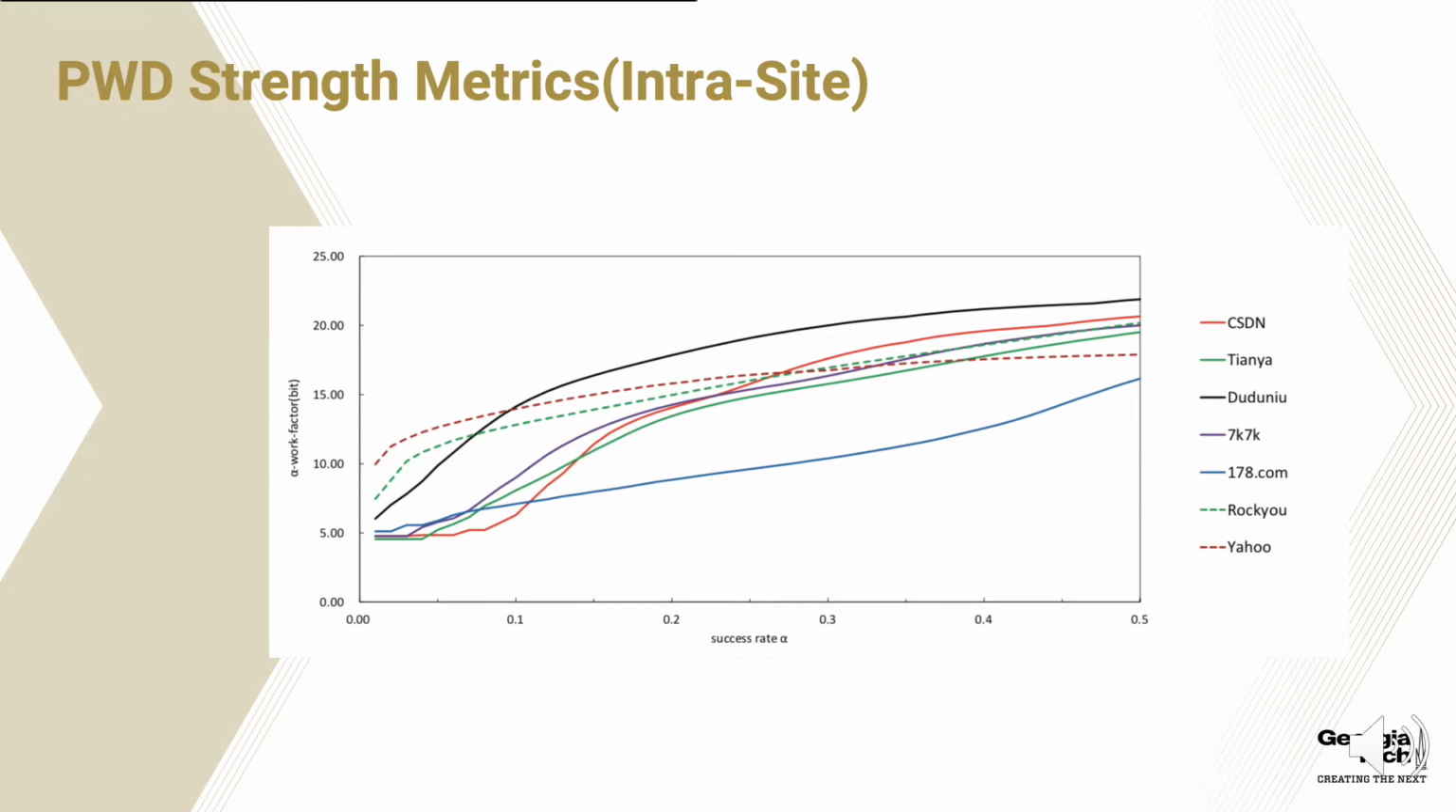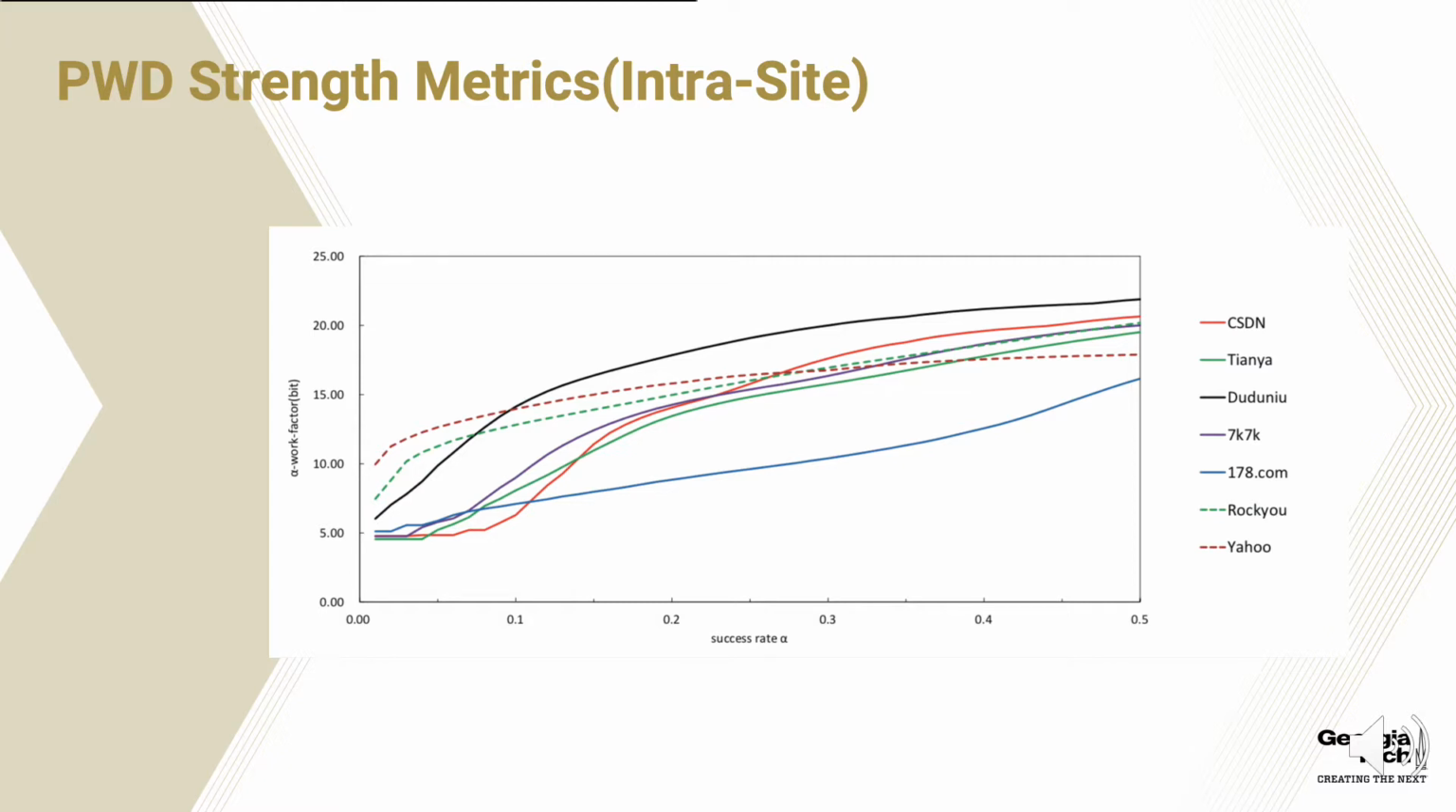But as the success rate improves, we can see that for the Chinese website, 178.com, it improves a little bit, but for the Dudu News website, we can see the work factor increase a lot. I think this is due to the different password policy for this website, as Dudu News is an e-business website.